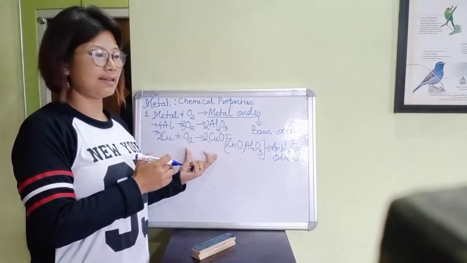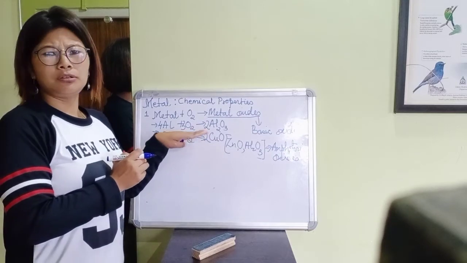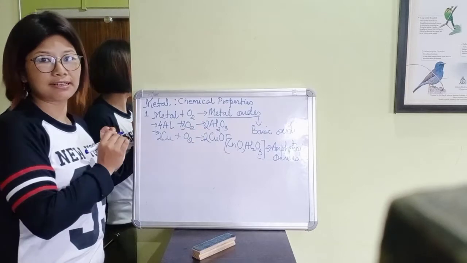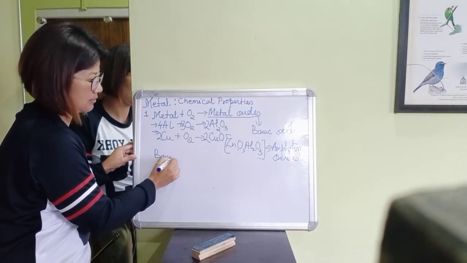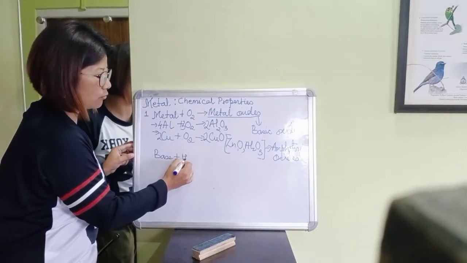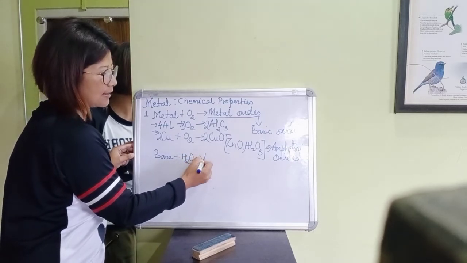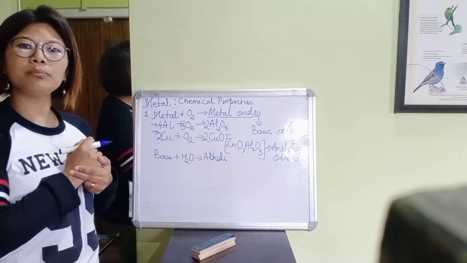Now the next part in this portion. All the metal oxides are basic oxides; I told you they are bases. Some of them, when we dissolve them in water, form alkali.